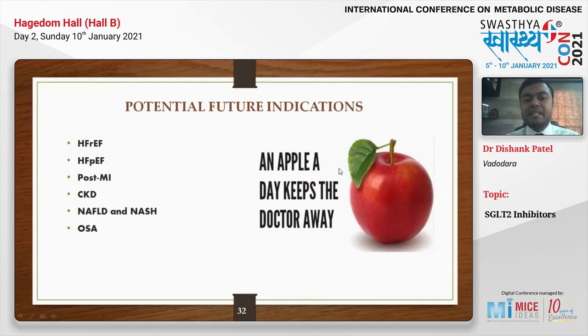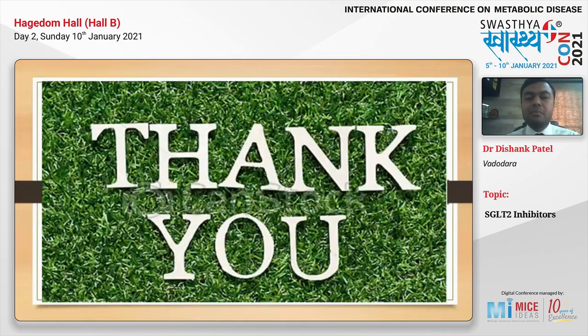So these SGLT2 inhibitors can become an apple which can keep a doctor away. Because you remember the phlorizin compound was originally from the apple bark tree, and these are the derivatives of phlorizin. So this can truly be an apple which can keep the doctors away with many indications in the future. Thank you very much for your presence and hearing.